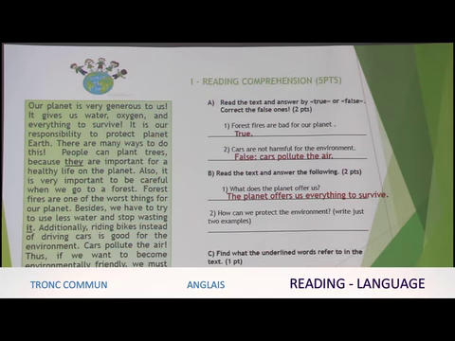People can plant trees. This is 1. Also, it is very important to be careful when we go to a forest. This is number 2. Besides, we have to try to use less water and stop wasting it. This is number 3, that is saving water. Another one, additionally, riding bikes instead of driving cars is good for the environment. So these are 4 ways by which we can save the environment.